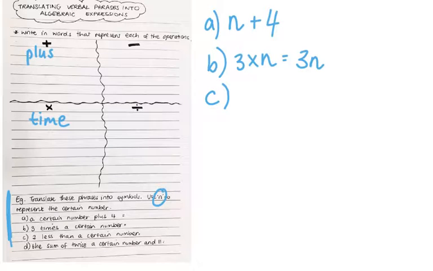C says 2 less than a certain number. So if you remember, less than goes here in our subtraction. So we're actually going to do 2 less than a certain number. So we're actually going to write it as n minus 2.